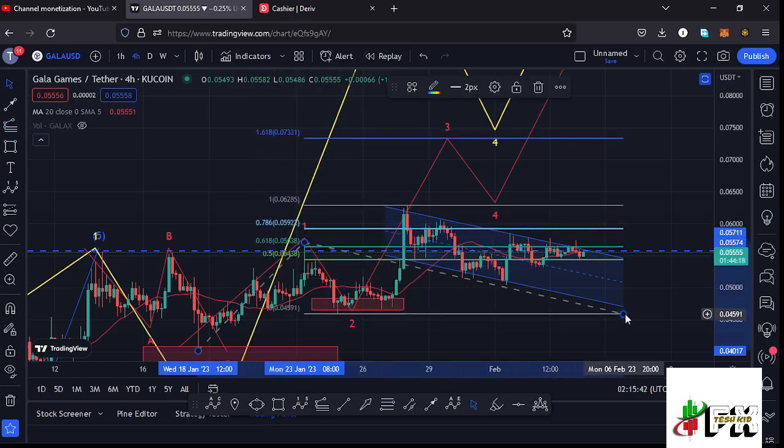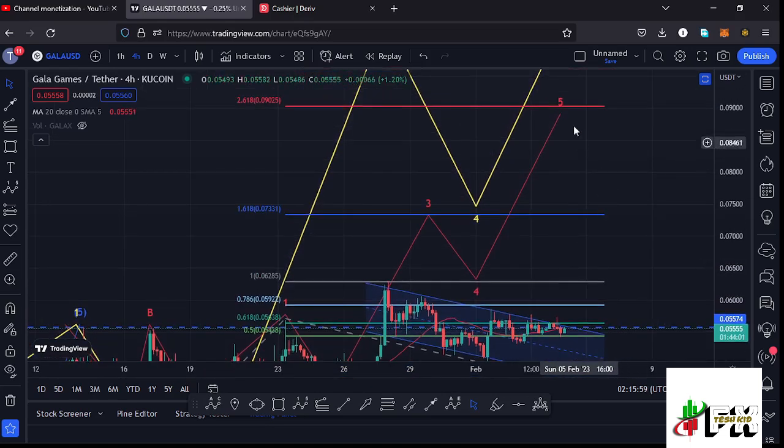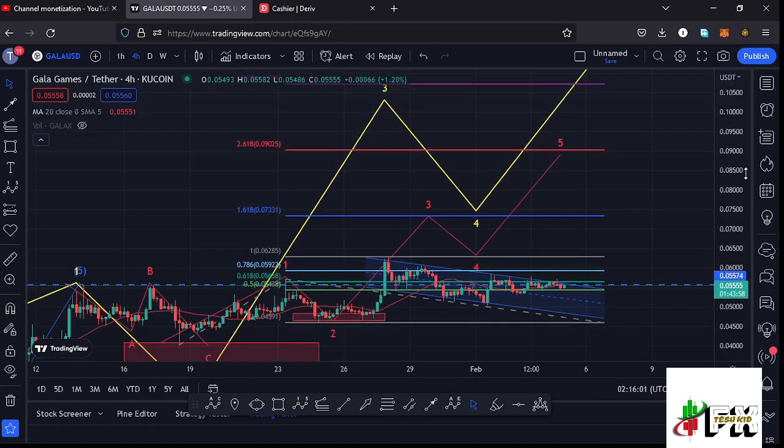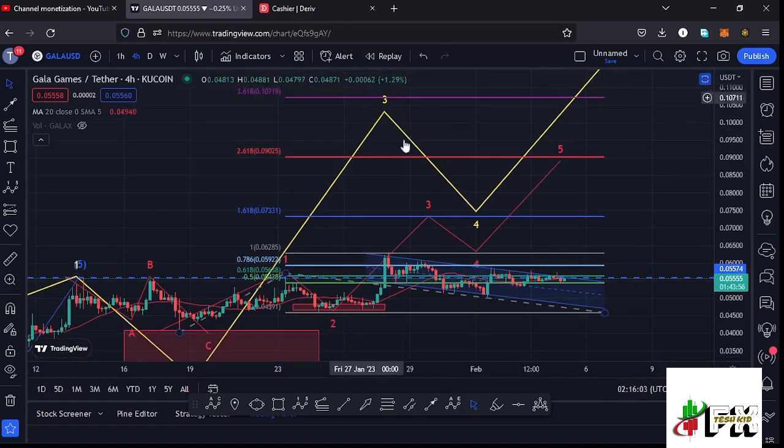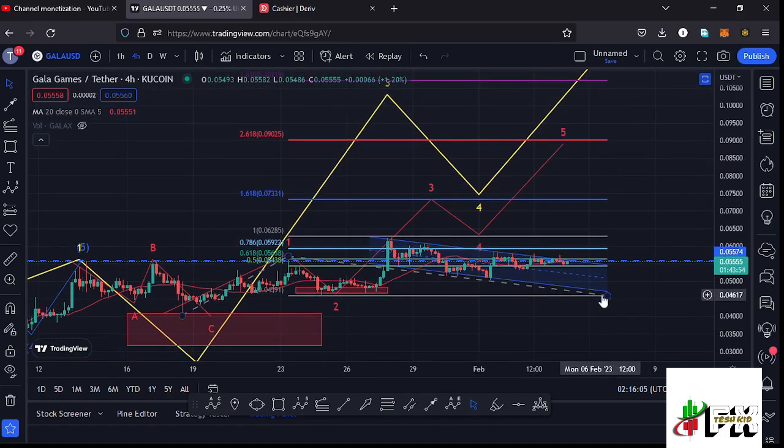That gives me a minimum target area in the formation of that wave 3 at the fib level 1.618, and that is at around the $0.07331 mark, and that is the minimum that I'm expecting that wave 3 to the upside to do before we see a retracement in that wave 4, and then a wave 5 to fully maximize the formation of these larger Elliott wave count 3. So that is what I'm expecting on the short-term scenarios.